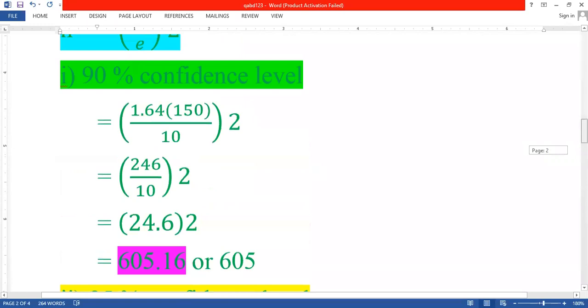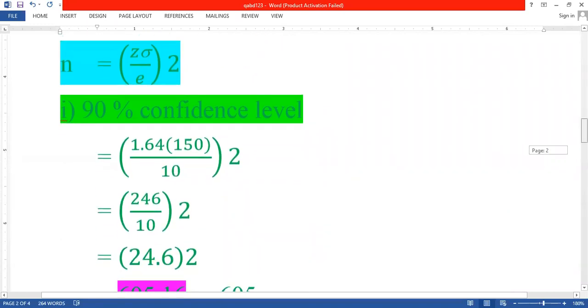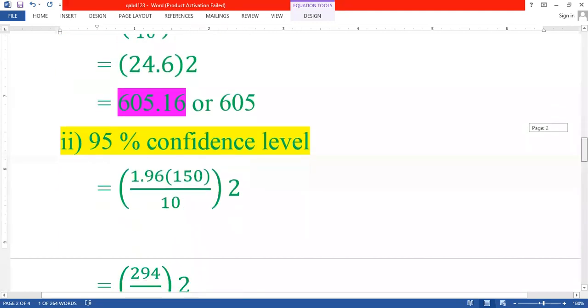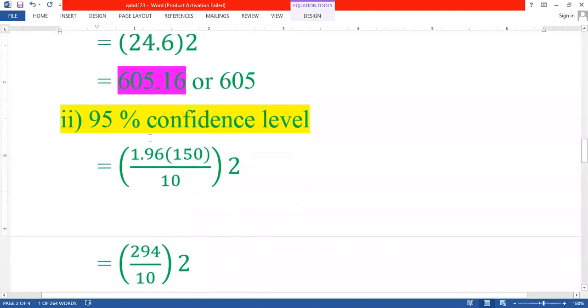For example, in the 90% confidence level, the confidence coefficient is 1.64, whereas in the confidence level of 95%, the coefficient is 1.96. So 1.96 is the confidence coefficient, called Z, and 150 is called the standard deviation. 10 is nothing but the E, that is the difference between sample mean and population mean, or it is called the allowable error.